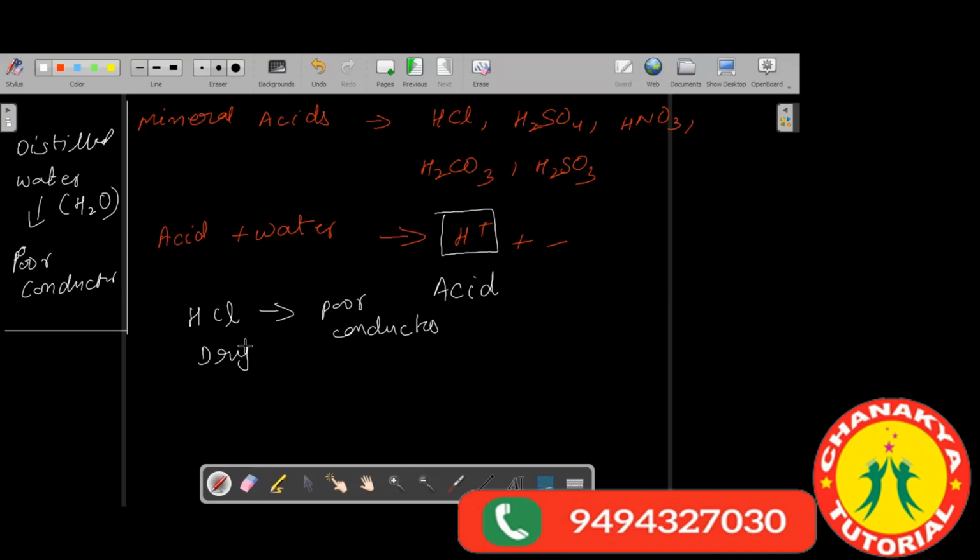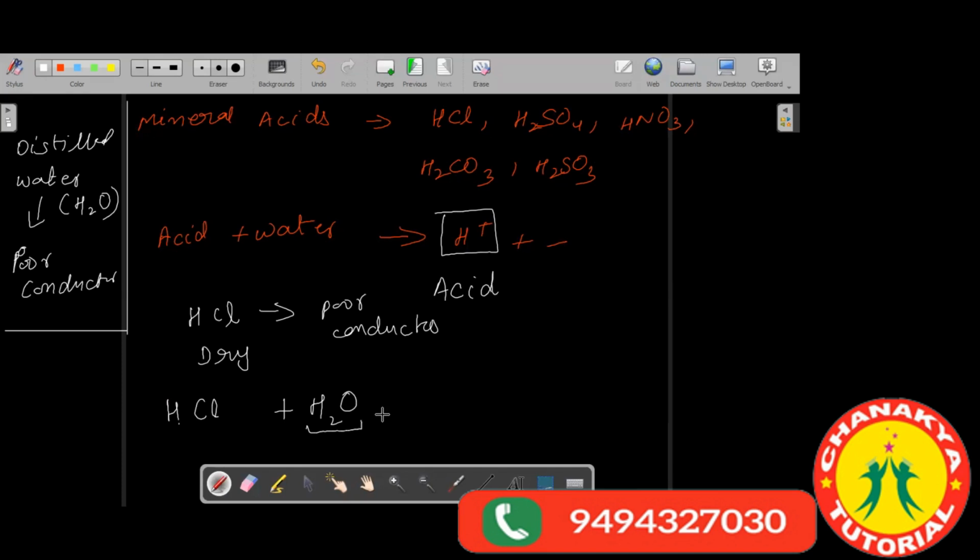Now see what will happen when we dissolve an acid in water. Suppose I dissolve the acid HCl in water. Some intermolecular forces start playing, and they break the bond between hydrogen and chlorine. They also break the bond in water.